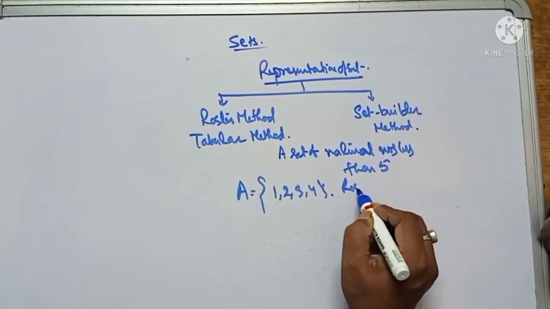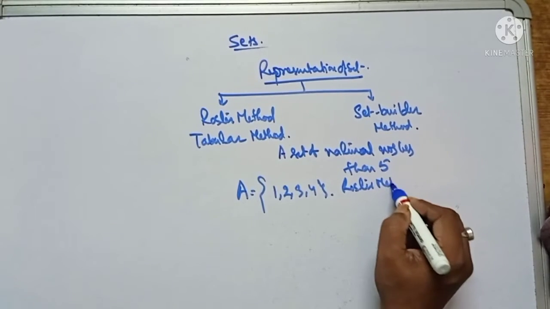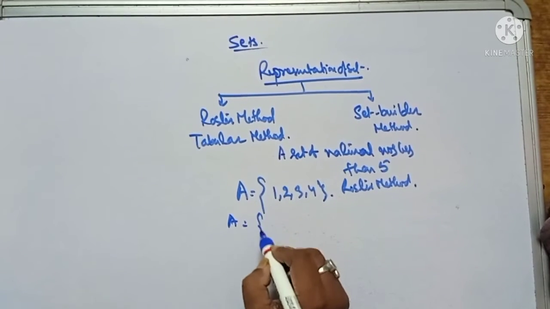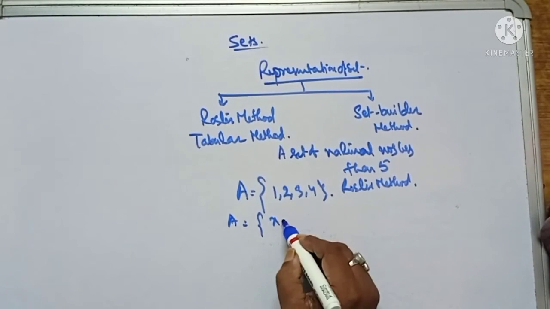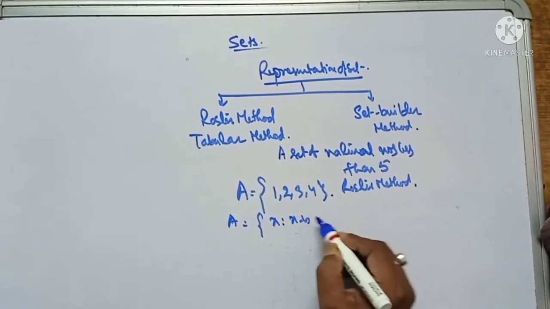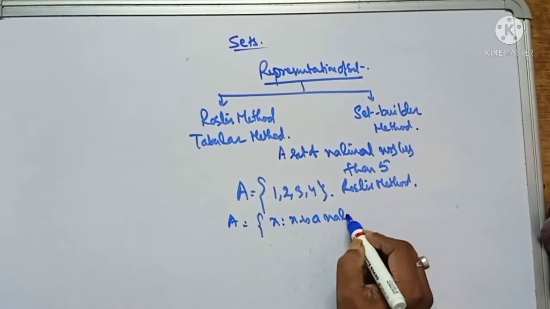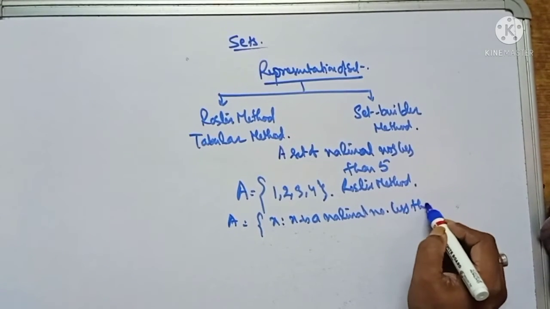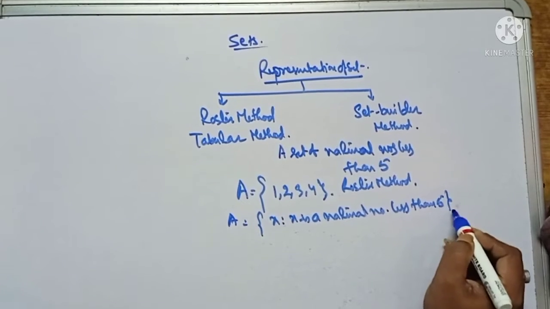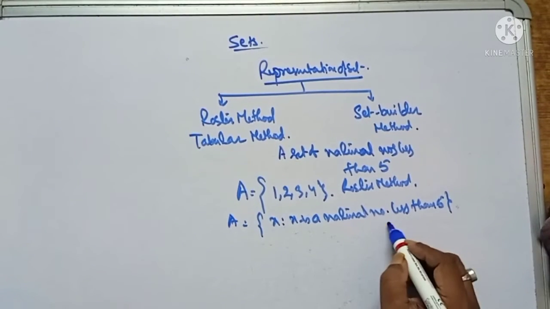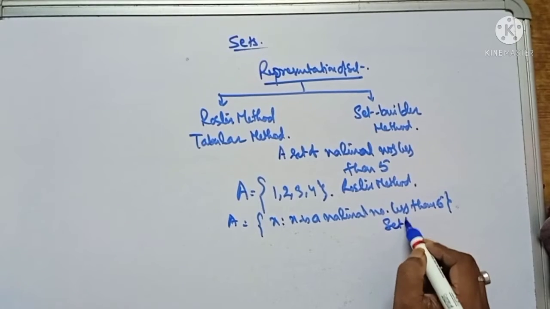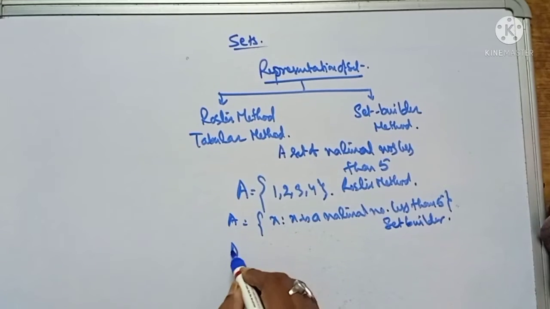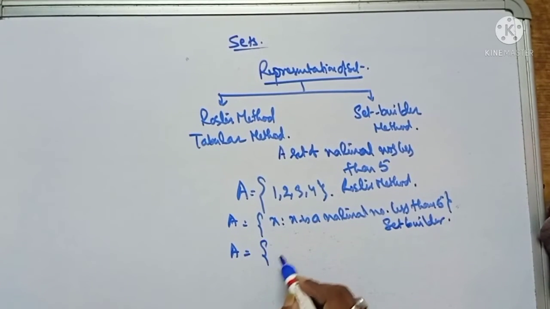This is the roster method, and in the set builder method you will represent it like this: x, small letter x. What is this x? x is a natural number less than 5. This is the set builder method. Now you can represent this statement in this way also.